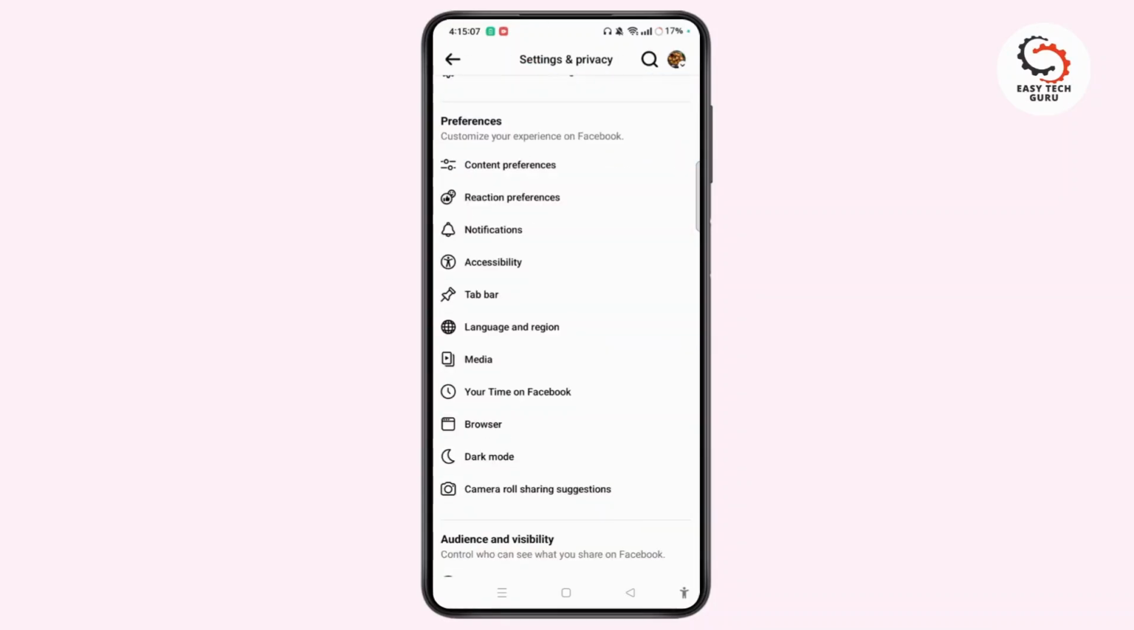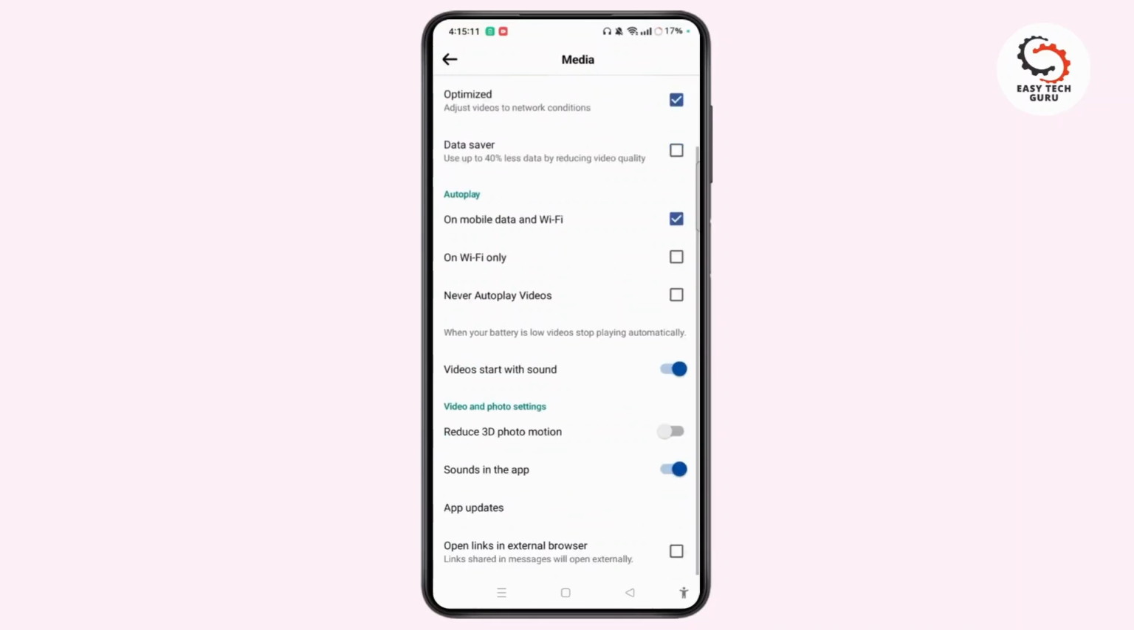Scroll down and under the Preferences section, select Media. Scroll down and then select the option of Videos Start with Sound. Make sure that this option button is toggled on. If the button is toggled off, there will be the issue of Facebook video sound not hearing. So remember to toggle the button on.